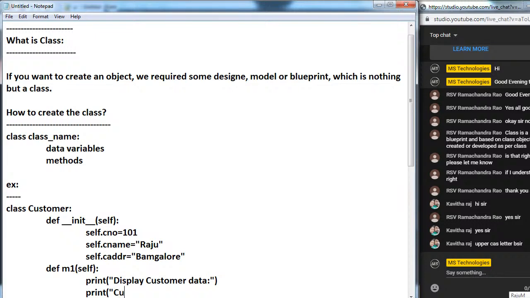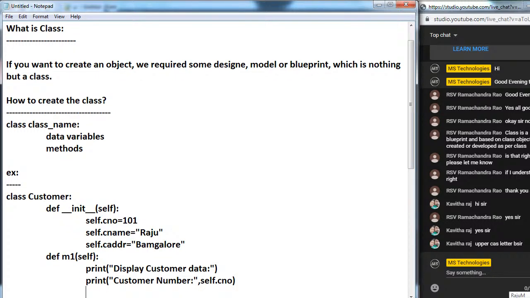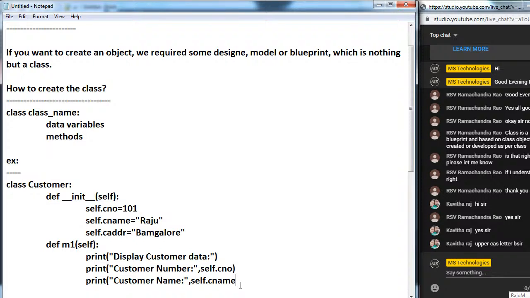Print customer name, self.cname. Print customer address, self.caddress.